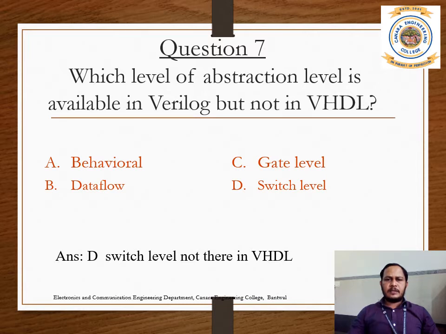So the correct answer is D. This is the 7th question answer. In VHDL you have another two types of abstraction, mixed language and mixed type of abstractions.